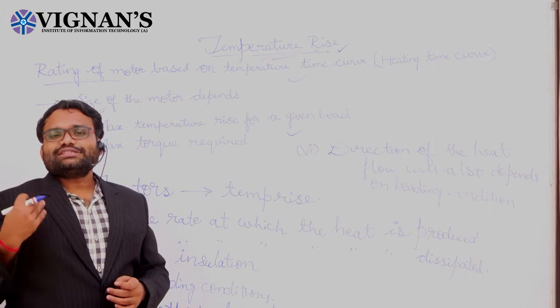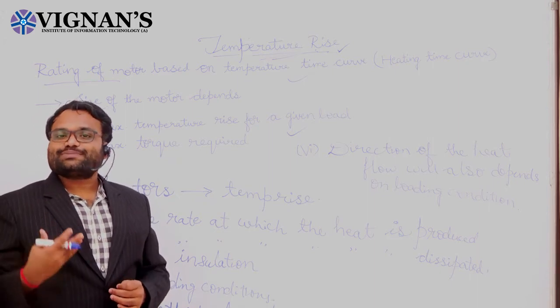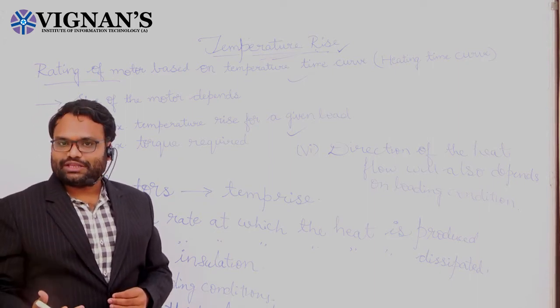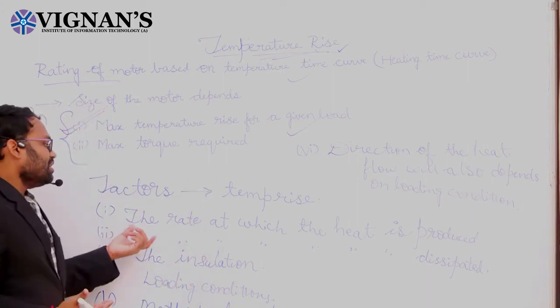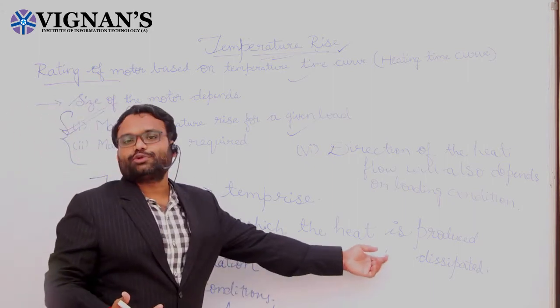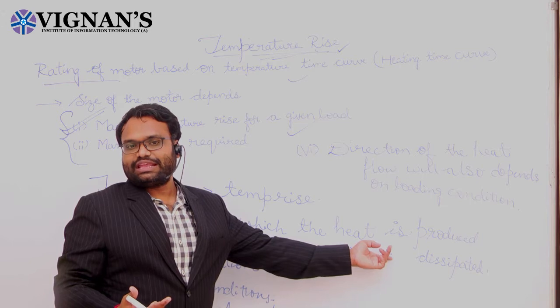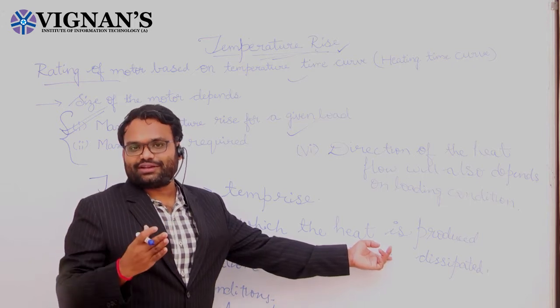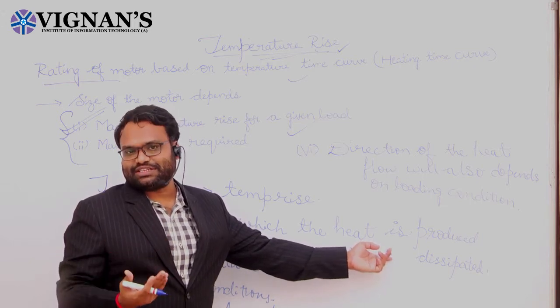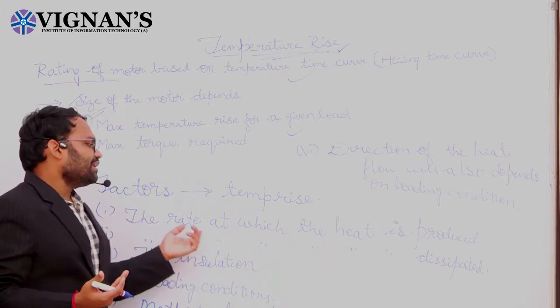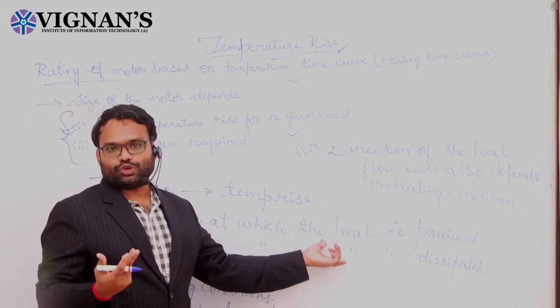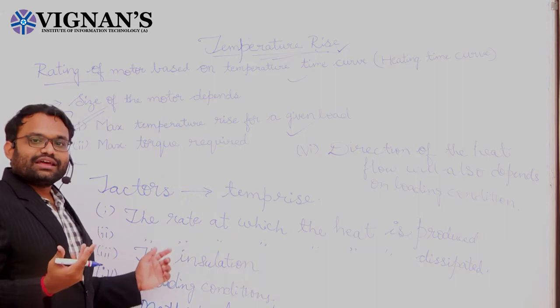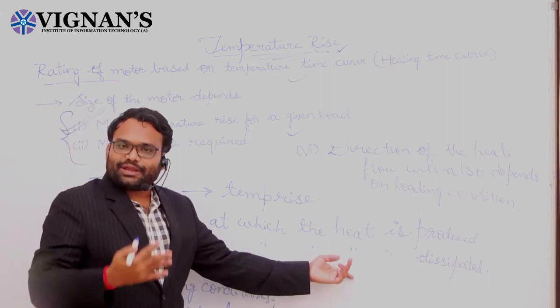So what are the several factors which are responsible for the rise in temperature? The first factor is the rate at which the heat is produced. The second factor is the rate at which the heat is dissipated.